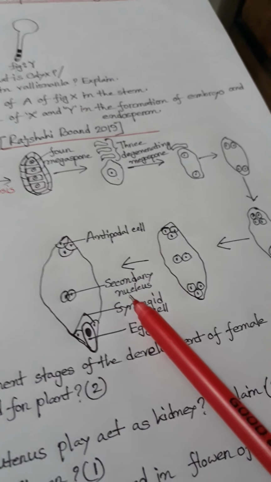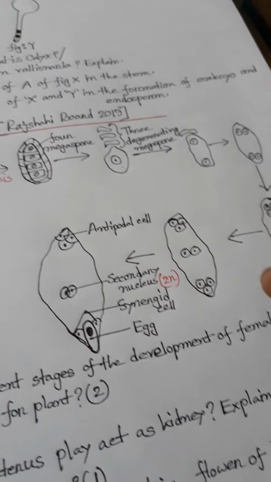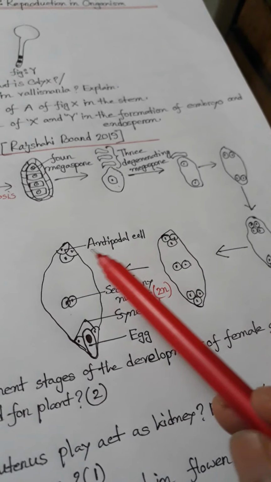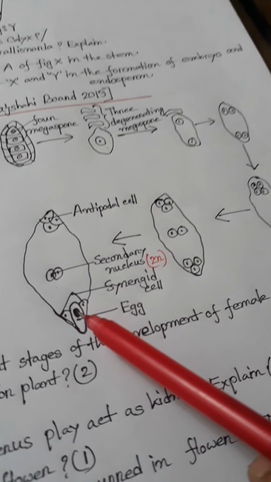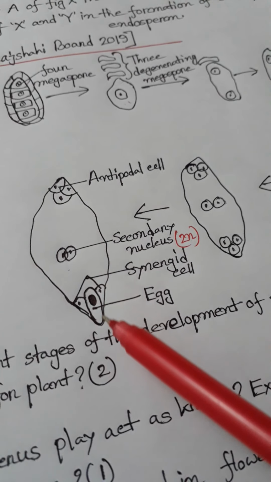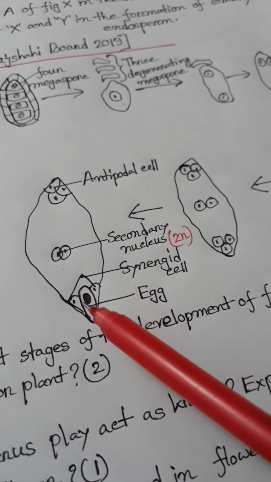So the secondary nucleus is 2n. Okay, remember that. Secondary nucleus is 2n, and here the antipodal cells. Please see that here one cell becomes larger and its nucleus is bigger than any other.